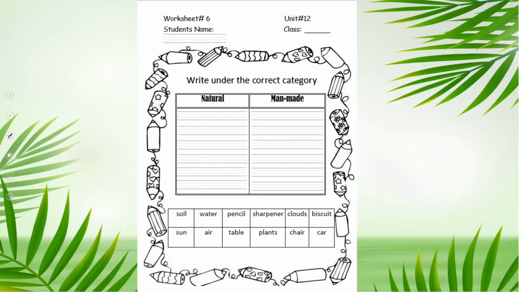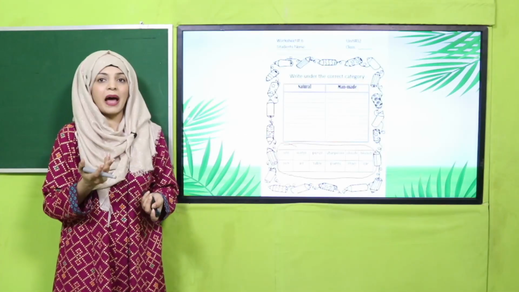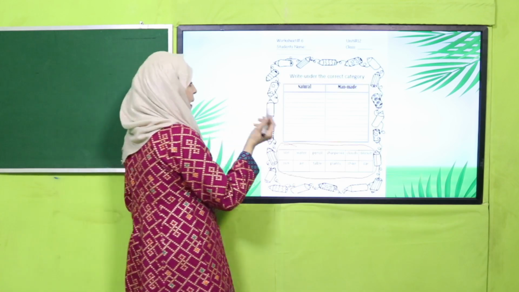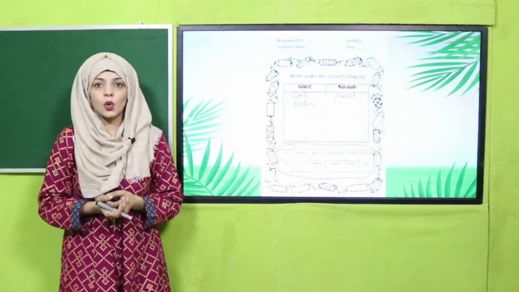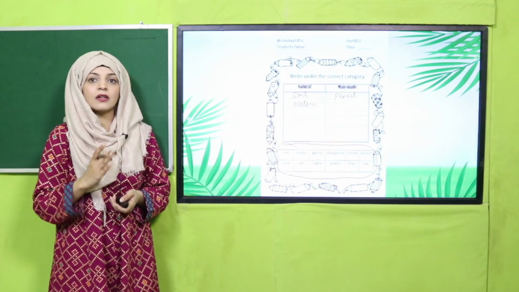And you will now do the worksheet which will be provided to you by your teacher. So here you will first write your name and your class and write under the correct category. Here you can see different materials and you have to write them under man-made and natural, whether they are man-made or natural. So soil. Soil is man-made or natural? Soil. Then water. Water is natural or man-made? Natural. Then let me write one pencil. Pencil is man-made. So this is how you will do rest of the worksheet. It's so easy. Carefully look at the names and then categorize them.